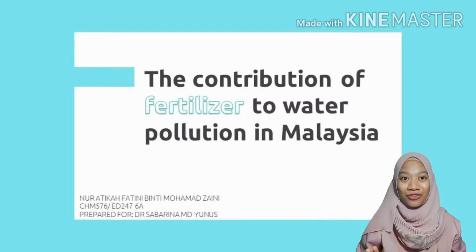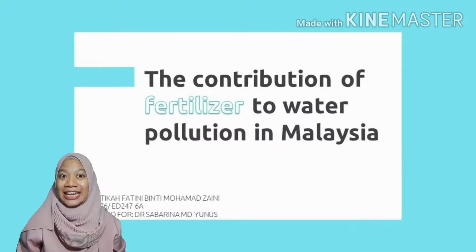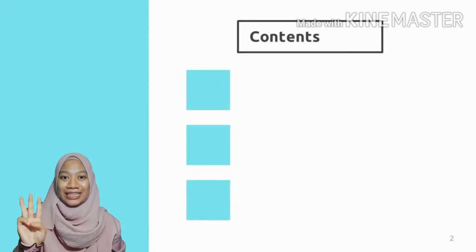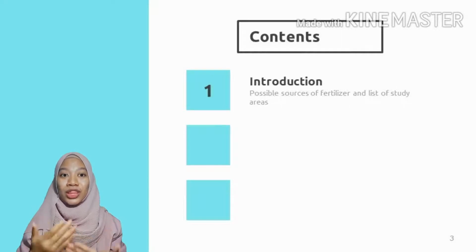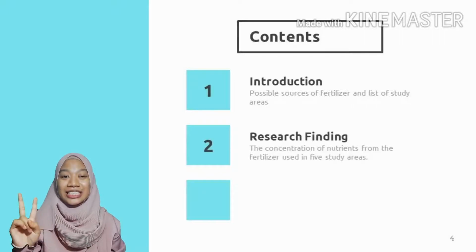ED2476A. For this video, I'm going to share with you about the contribution of fertilizer to river pollution in Malaysia. This video consists of 3 parts. Firstly, the introduction. In this part, I'm sharing with you possible sources of fertilizer and a list of study areas. Secondly, research finding.